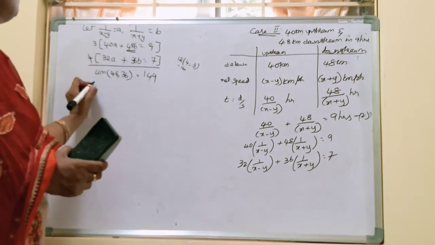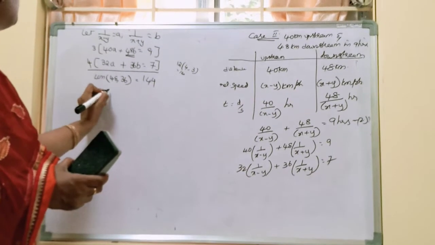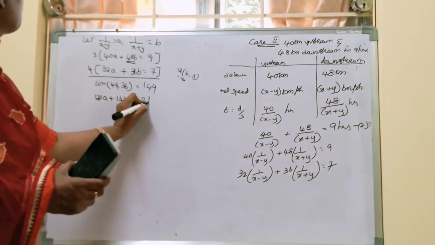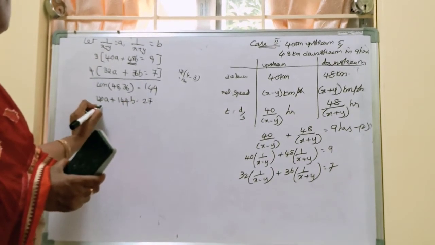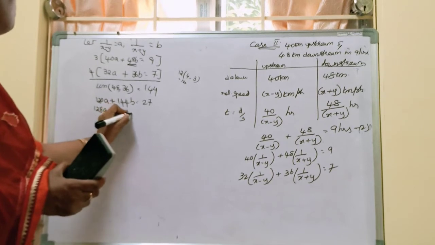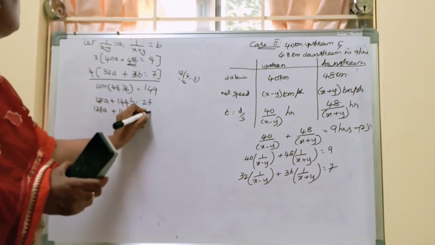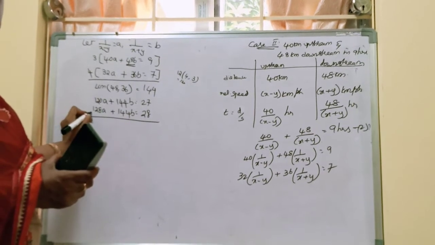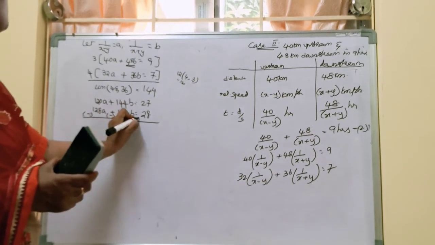So 3 into 40, that is 120a plus 144b equals 27. And this is 128a plus 144b equal to 28. We need to subtract these because they have the same sign, so change the sign.